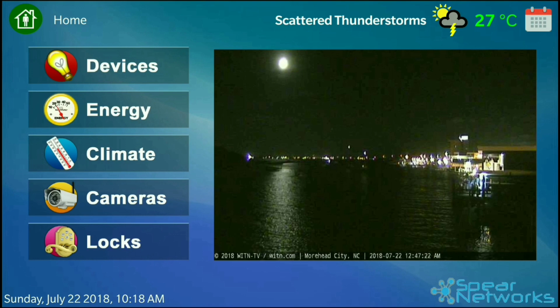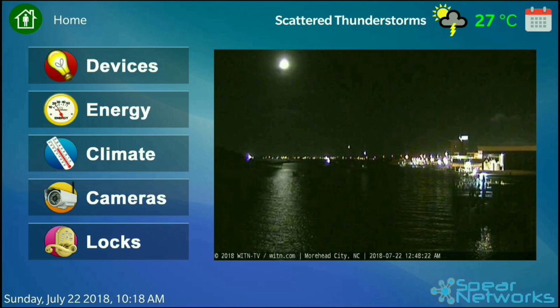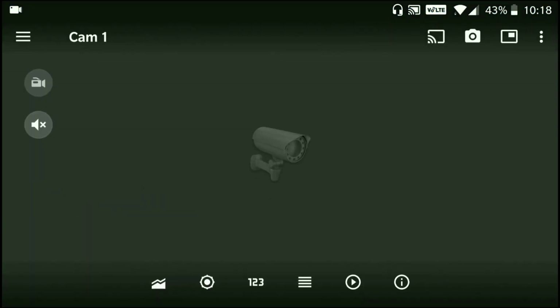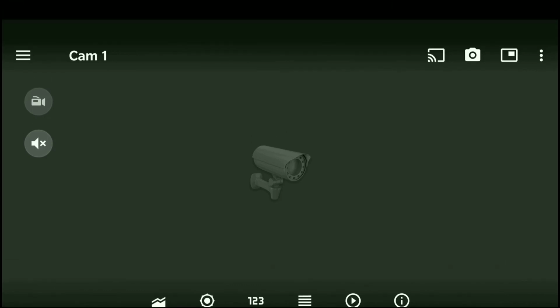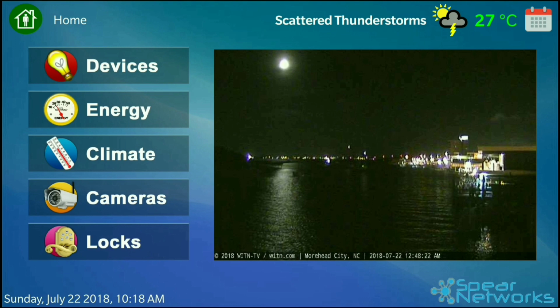We see the menu on the left has 5 items. Climate will open the same weather forecast that we just saw. Cameras, on the other hand, will open a camera app that can show us all the cameras in the house. Clicking the back button will take us back to the automation app. The lock and energy features will be added soon, but the items that are most interesting are devices.